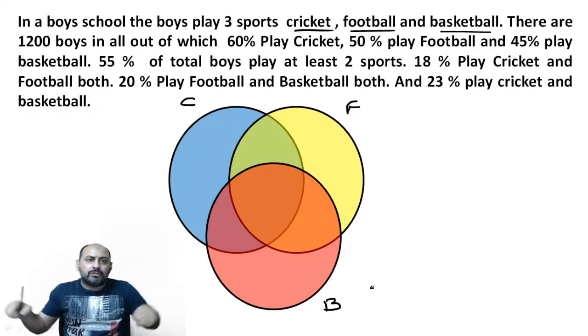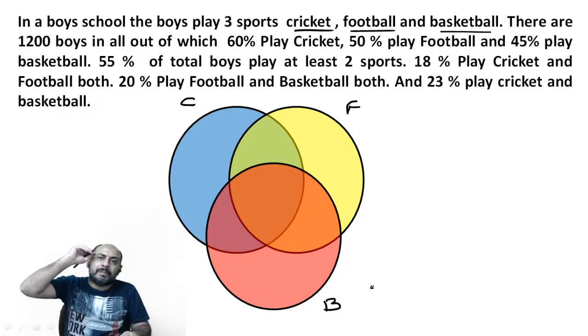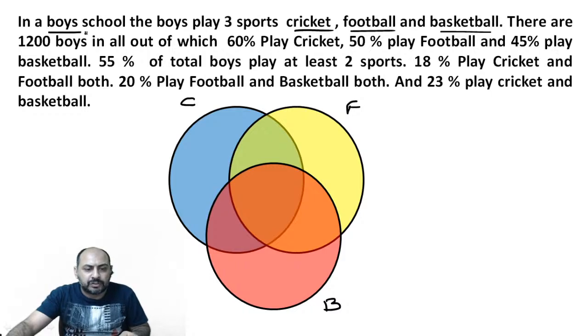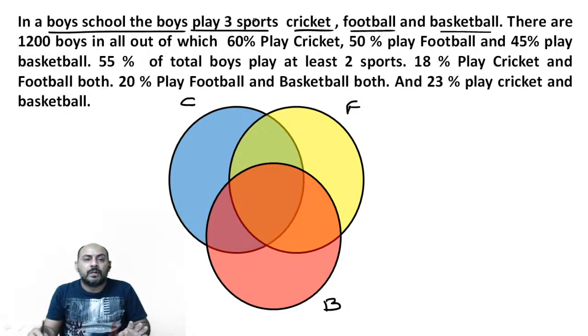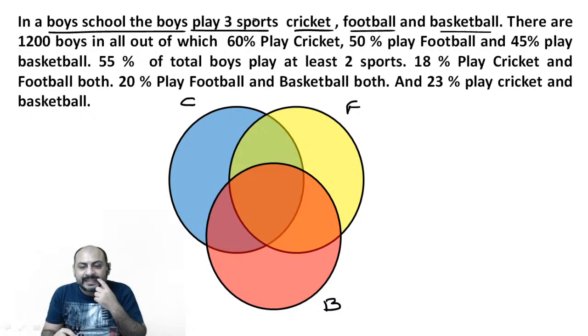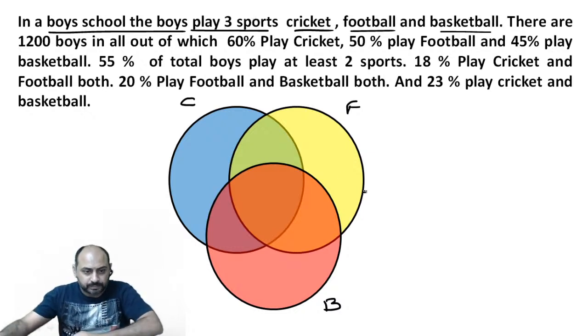You're not taking the outer box. Why? Because each and every student plays at least one sport for sure. This question says in a boys' school, the boys play three sports. There is nothing mentioned as to how many students don't play anything. So these three circles put together will comprise the entire 100%. Is that the case? Let's have a look.